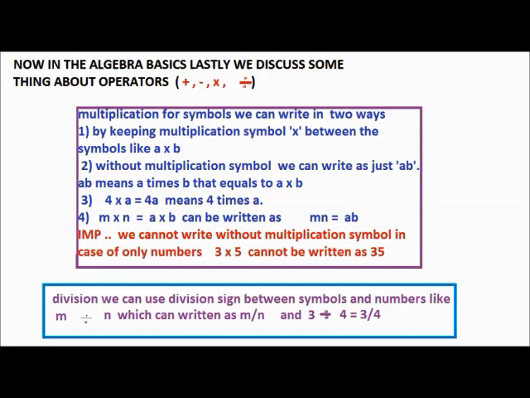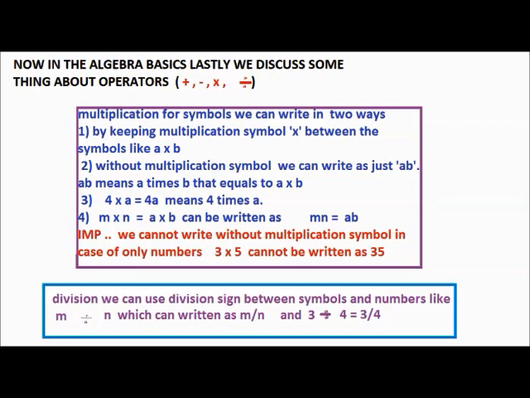In algebra, multiplication is the default operation. That means if no other arithmetic operation is shown between two symbols, then we have to think the symbols are being multiplied. Now even for a times b, we can write ab, because multiplication is the default operation in algebra. This is an important thing we must know.